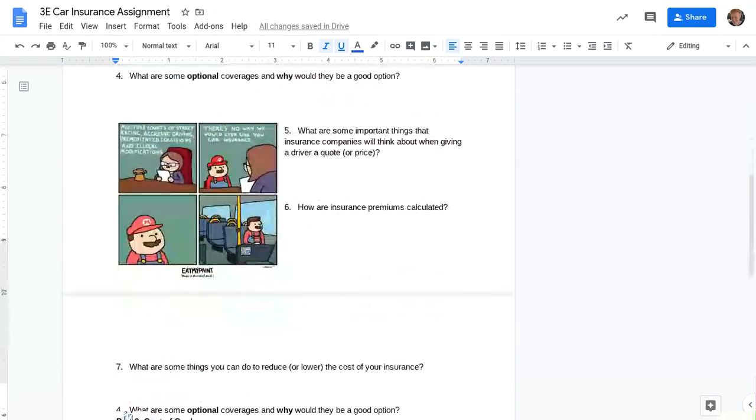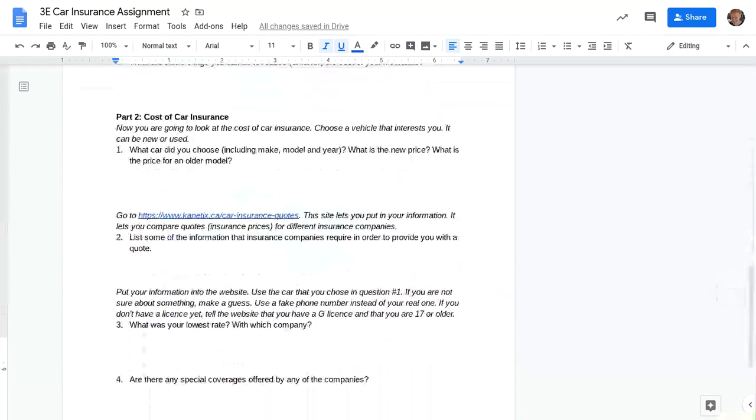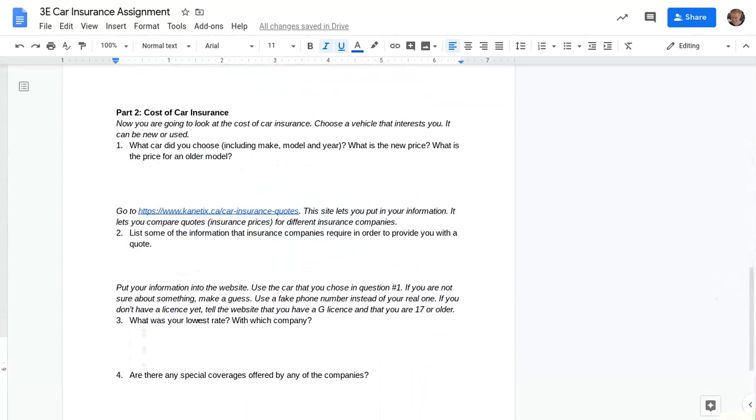Then when you get down to part 2, after you've answered all those questions, you're going to look at the cost of car insurance. So if you already drive and you already have a car, this is a good idea so you can compare what you're paying for car insurance with some other sites. If you don't have a car, if you don't have a license, if you don't drive yet, that's okay. You're allowed to make some things up here.